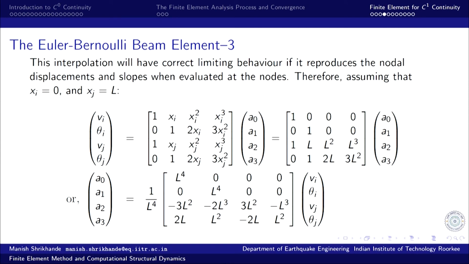So, this interpolation will have correct limiting behavior if it reproduces the nodal displacements and slopes when evaluated at nodes.